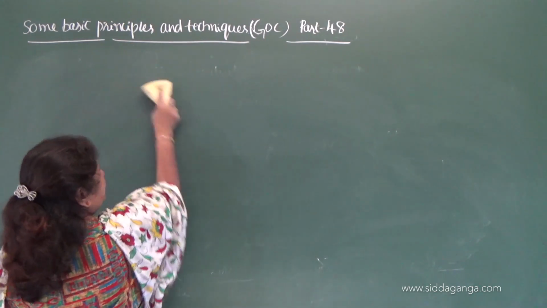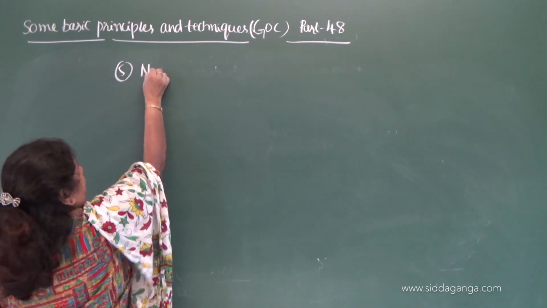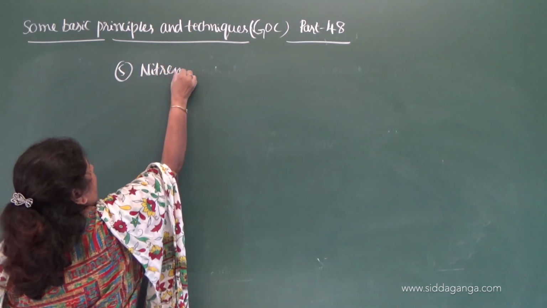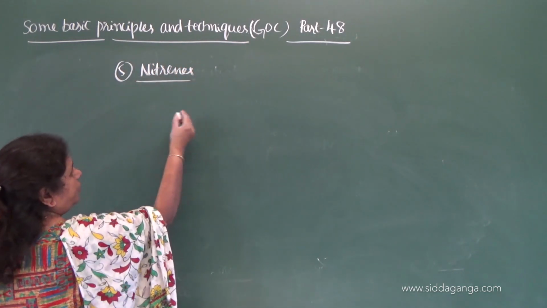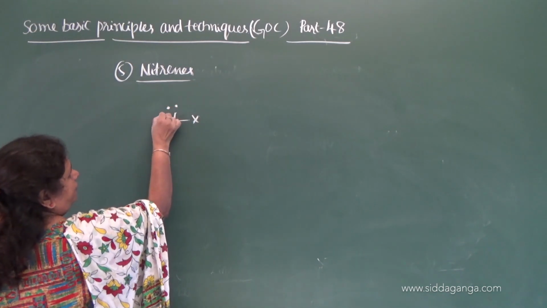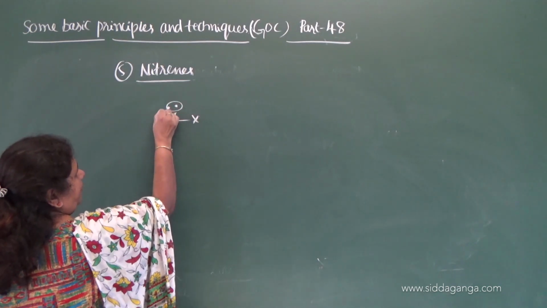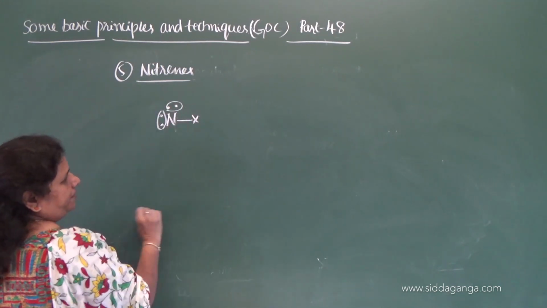Fifth one, nitrines. So how to represent nitrines? This is the representation of nitrines. So there are two lone pairs of electrons and one bonded pair of electrons.